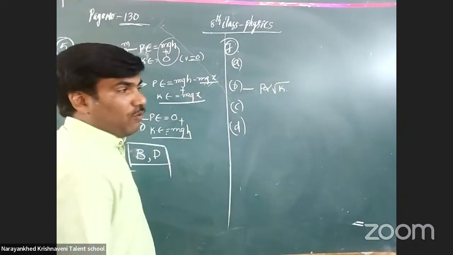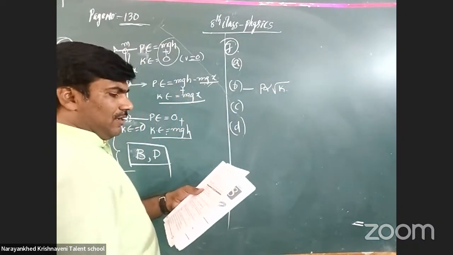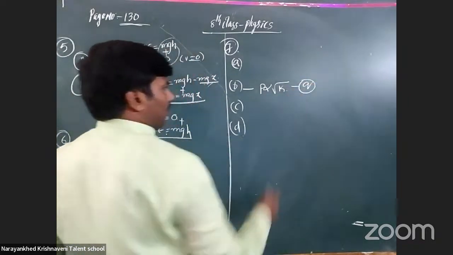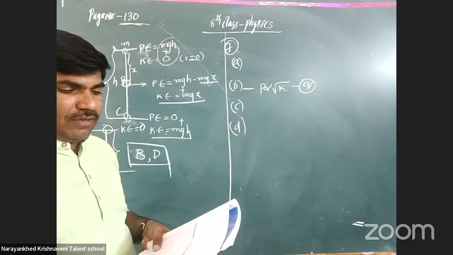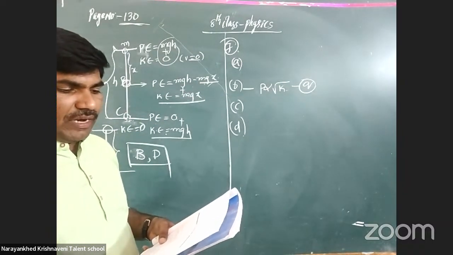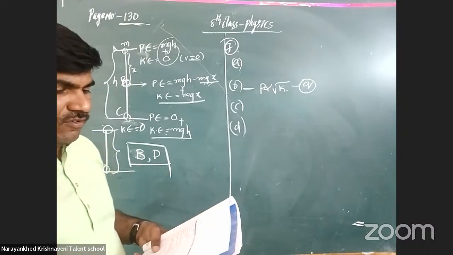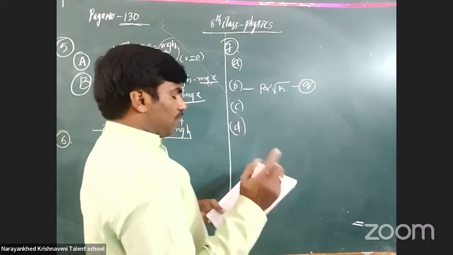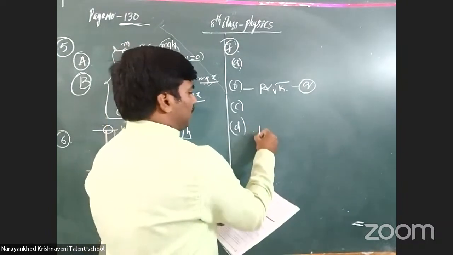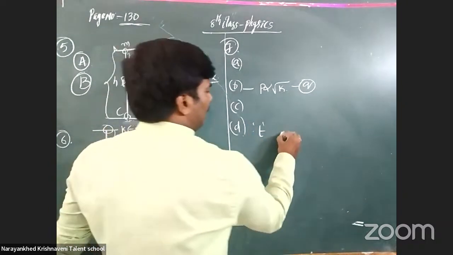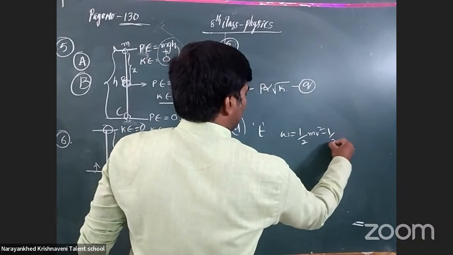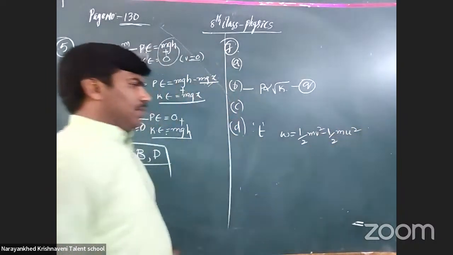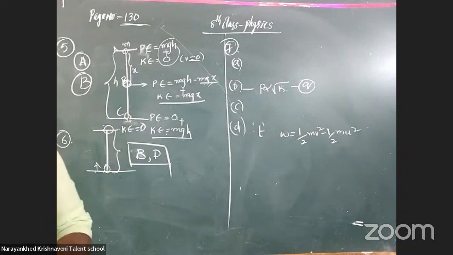Yesterday we discussed one problem, and here the answer is Q. Clear. Next, see, if two bodies have the same kinetic energy, and here initial kinetic energy minus final kinetic energy, that is half mv square minus half mv square. That is the work energy theorem. Now W is equal to half mv square, it is the final kinetic energy, and this is the initial kinetic energy. Final kinetic energy minus initial kinetic energy is only called the work energy theorem.